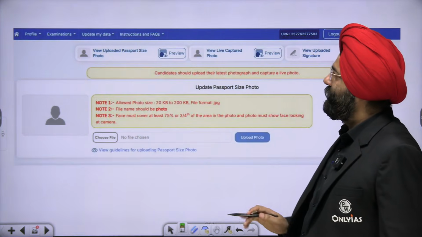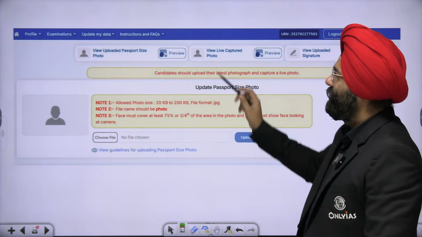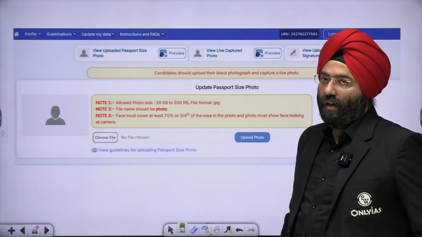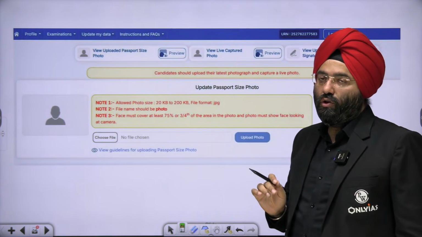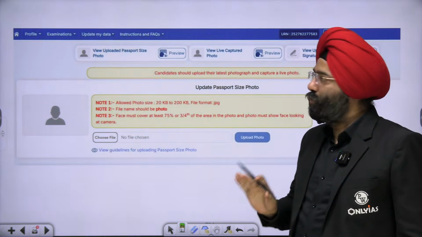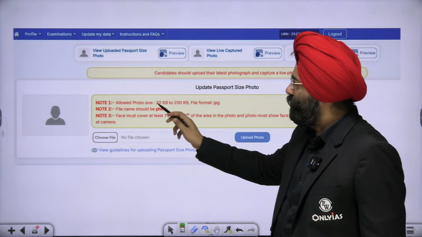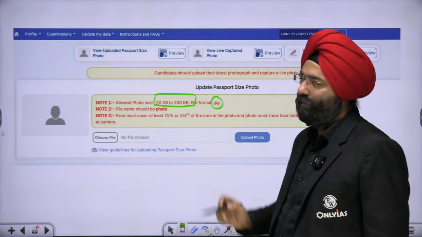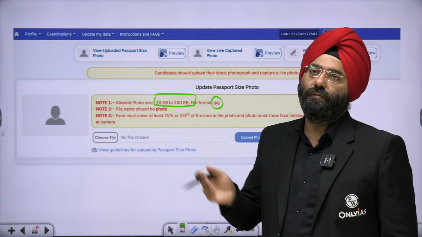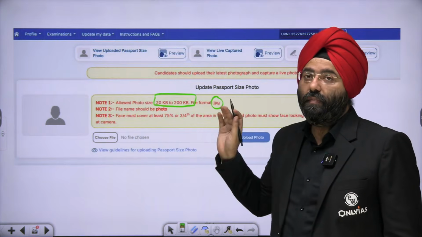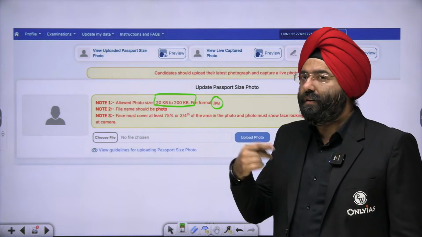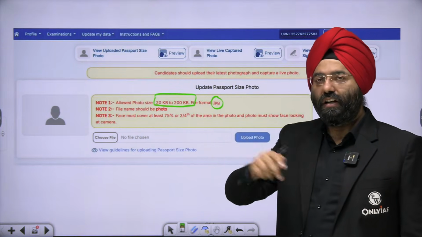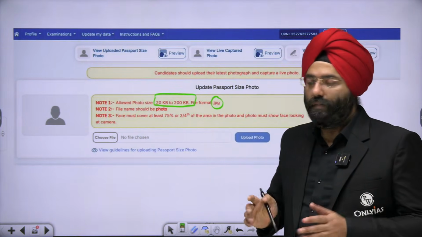The another step that comes here is, please understand, view uploaded passport size photo. Your passport size photo now should be uploaded. How it has to be, I'll show you. Now please see. Photo size should be from 20 KB to 200 KB in JPG format. Do not put in some other format, PNG format or other formats. What is said here, please follow that. If your photograph is in some other format, again put in Google, convert to JPG format, and you put it. There are a lot of softwares free of cost, you can convert it.